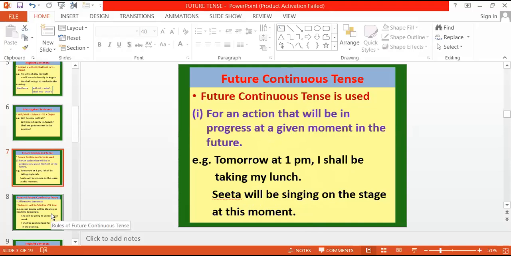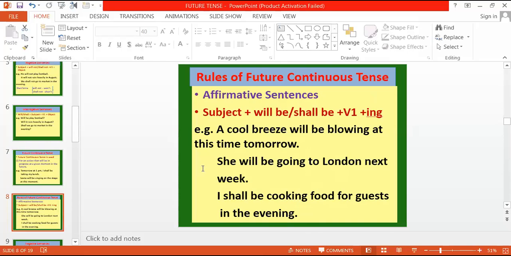Now, what is the rule to frame future continuous sentences? Subject plus will be, shall be, plus first form of verb, ing. Right? So a cool breeze will be blowing at this time tomorrow. कल इस समय ठंडी हवा चल रही होगी.